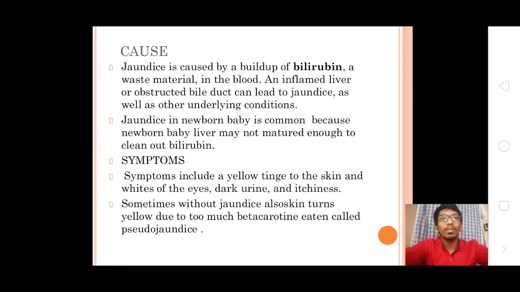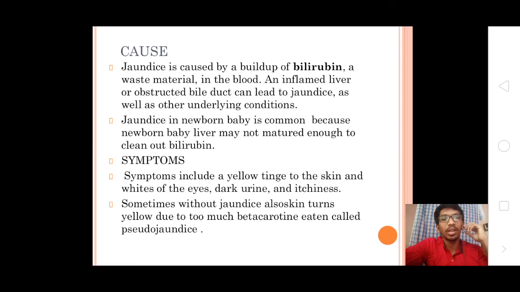The liver does not develop completely, so it may not filter the bilirubin. Now let's go to symptoms.